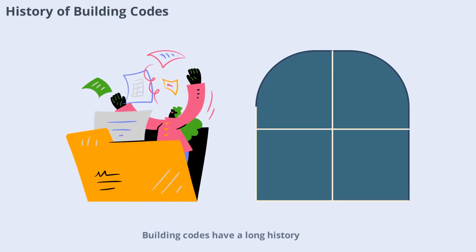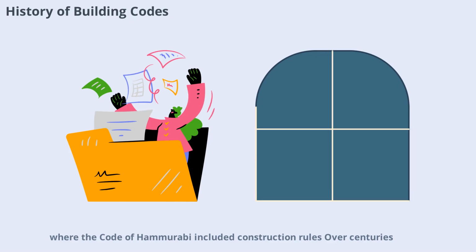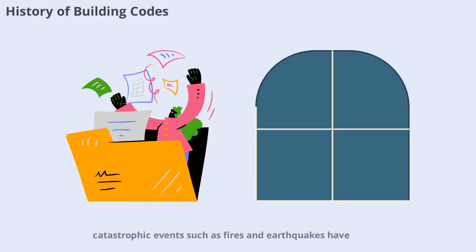Building codes have a long history, dating back to ancient civilizations like Babylon, where the Code of Hammurabi included construction rules. Over centuries, catastrophic events such as fires and earthquakes have prompted the development and revision of building codes. Today, modern codes are the result of lessons learned from past failures and successes, continuously evolving to address new challenges and technologies. This historical perspective helps us understand why codes are so detailed and comprehensive.